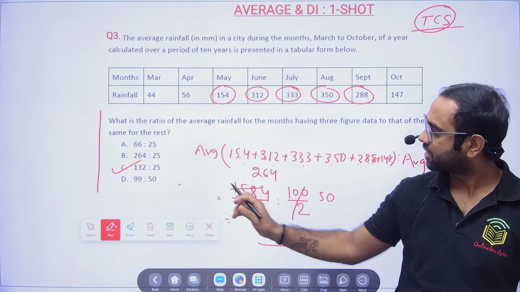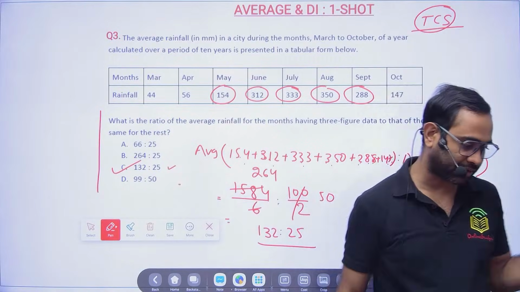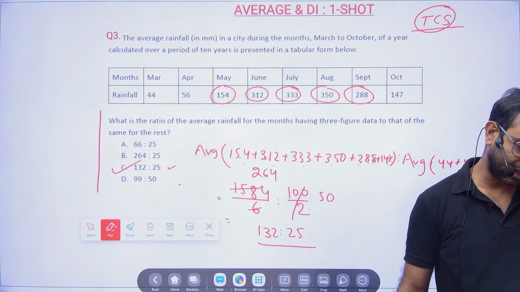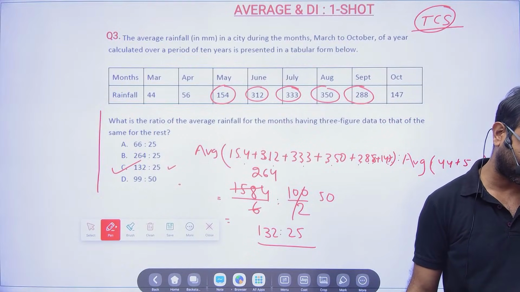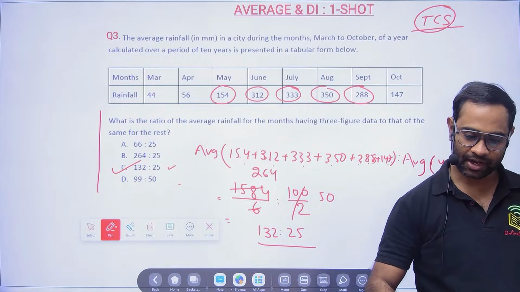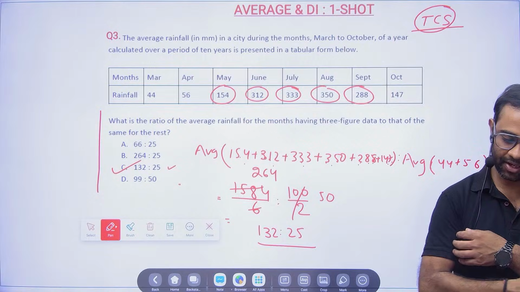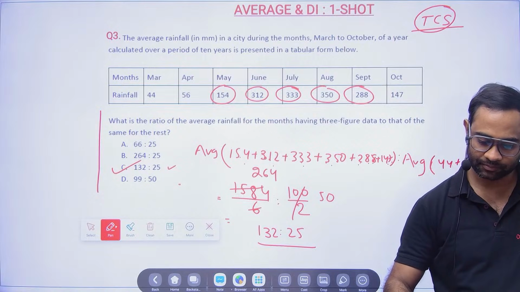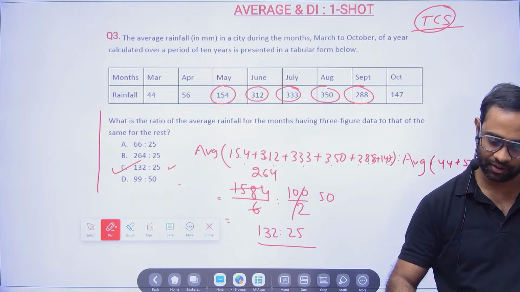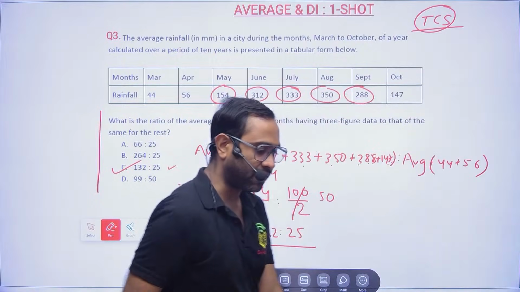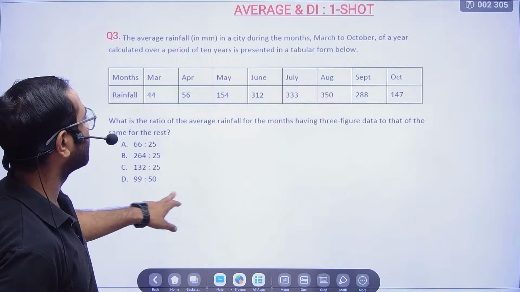So option C is the correct answer, not option B. So Vuna Dinesh, अरे भाई ऐसे mistake करोगे तो कैसे चलेगा? If you make mistakes like this, then it will be a problem in the exam. Correct? Okay, very good. Chalo bhai. Now moving towards the next problem. I hope it is clear.